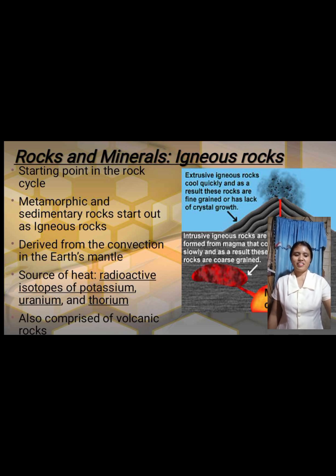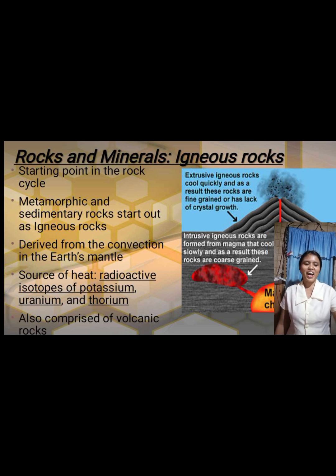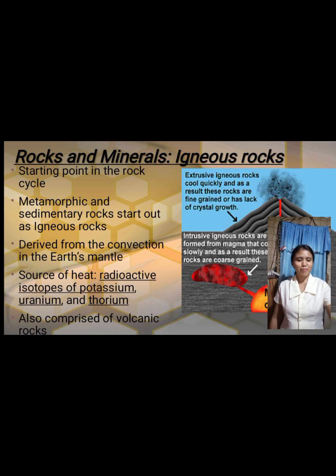Metamorphic rocks. Metamorphic rocks and sedimentary rocks start out as igneous rock, derived from the convection in the Earth's mantle. The source of the heat is radioactive isotopes, such as potassium, rhenium, and thorium.